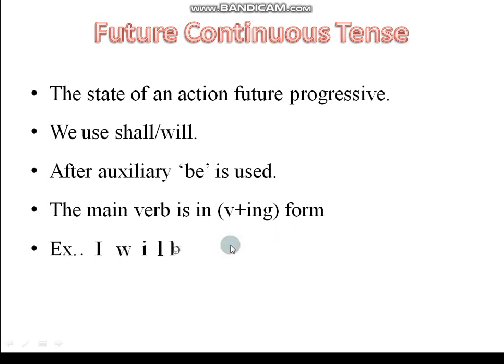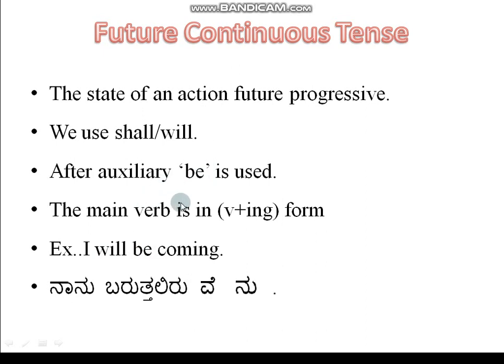Okay. If we take an example for the active sentence in the future continuous, that is: I will be coming. See, after the subject I we are using will or shall. You can use shall also for I, but I am here using will. I will be, we need to add be, as I already told you. Will be coming.